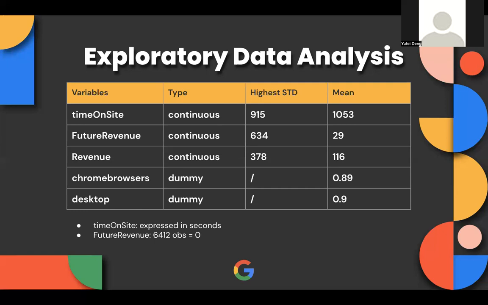Also, we gained some ideas about customer behavior, like 89% of customers use Chrome browsers and 90% of customers use desktop while browsing. To demonstrate the assumption of distribution, we looked into box plots of these continuous dependent variables, which will be presented to you later with outputs in data processing.